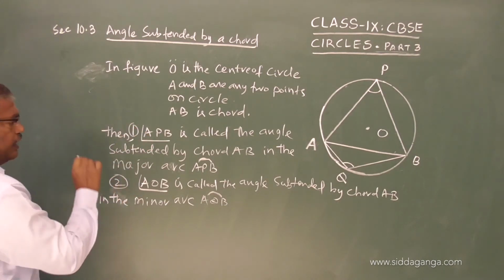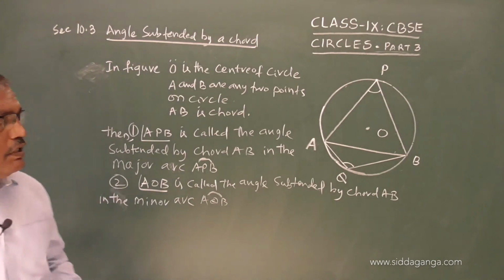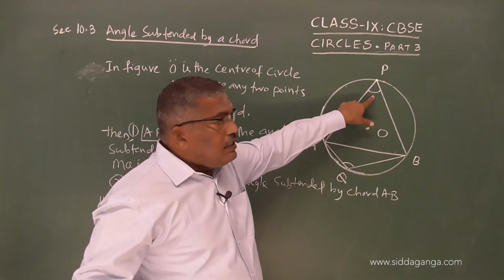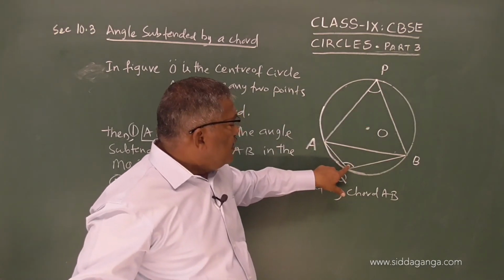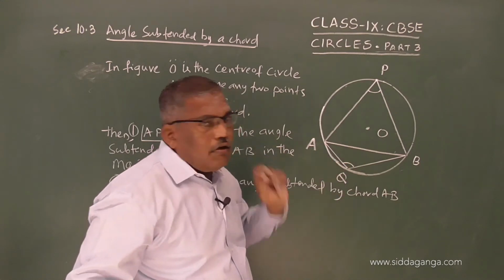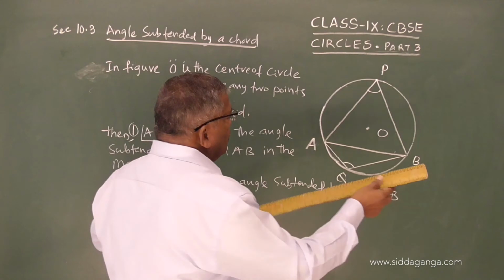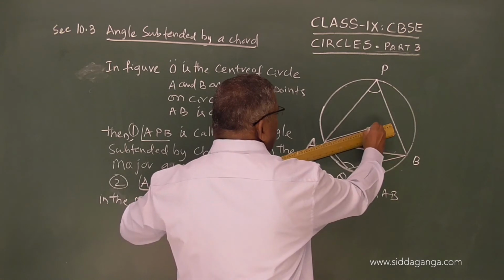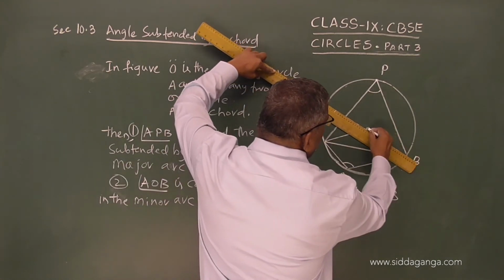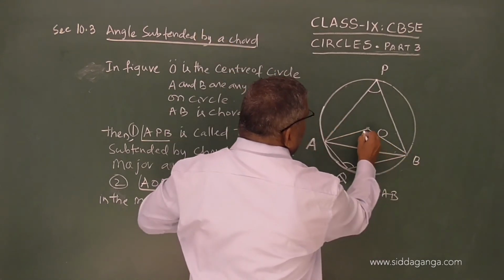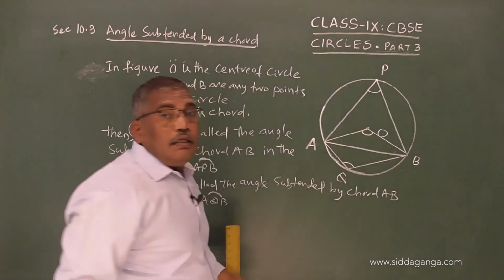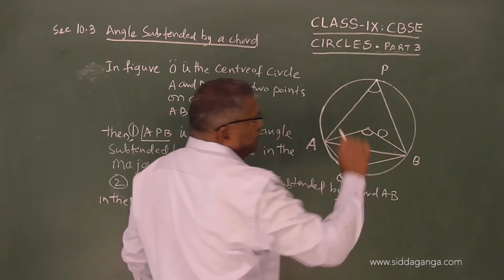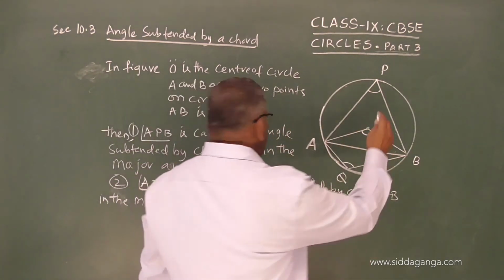So, this is the first angle, this is the second angle. There are three important angles you have to understand. This is the angle subtended by the chord in the major arc, and this is the angle subtended by the chord in the minor arc. And one more thing is that if I join AO and BO, observe here, this is AO and BO. So, this is the third angle, and it is known as the angle subtended by the chord at the center of the circle.